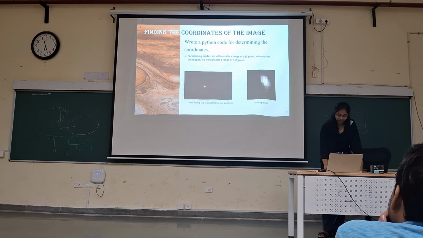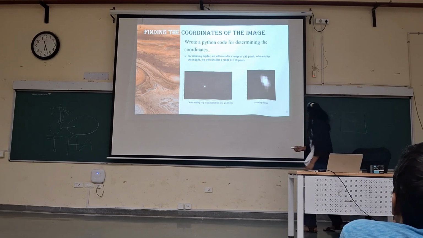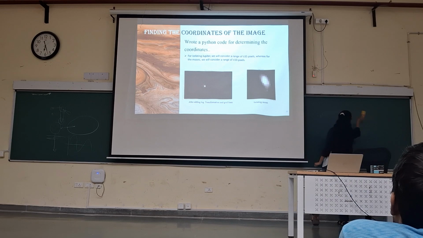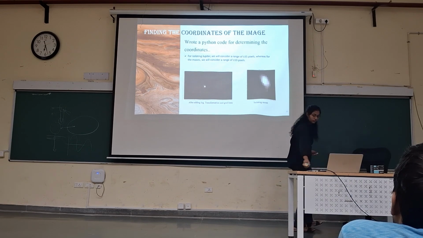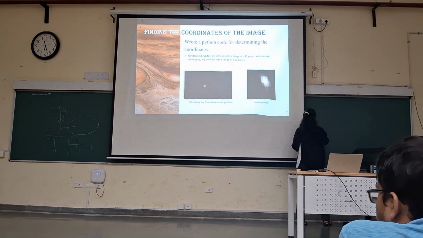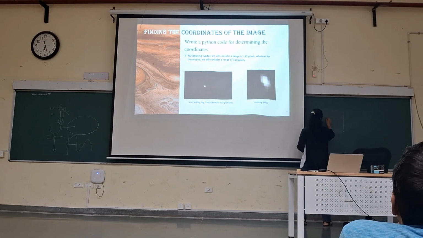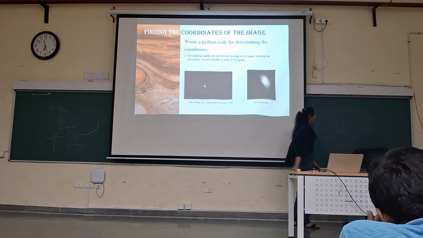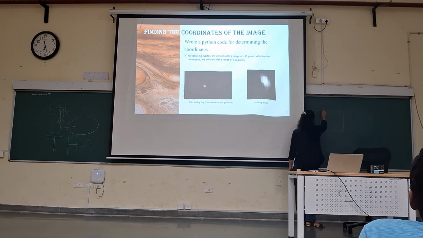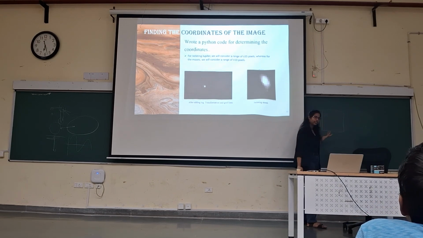So for this, we are going to use a Gaussian fit. Suppose this is the image. Here we have the intense pixels, here we have the dark pixels. Now we are going to assume stripes, either in the x direction or in the y direction. Either way is possible.